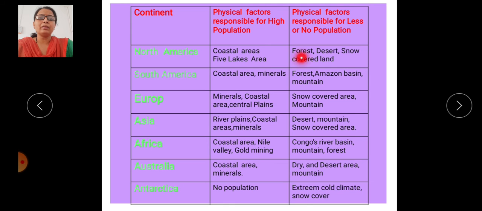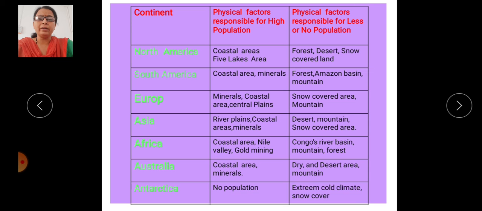But forest areas, desert areas and snow covered land, such as the snow covered land in the north part of Canada, then forest related with the Rocky Mountain, then the desert area of North America, badly affect the population, and they are less populated regions. In South America, the coastal area and minerals.